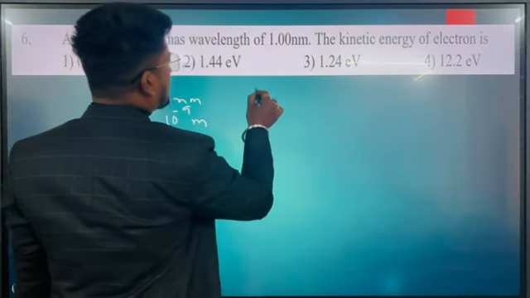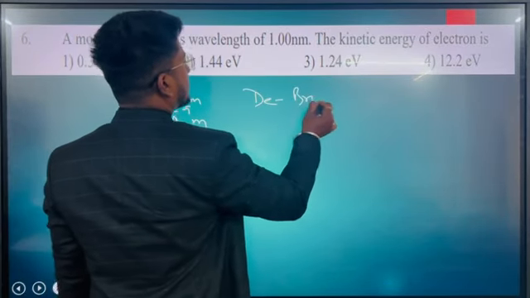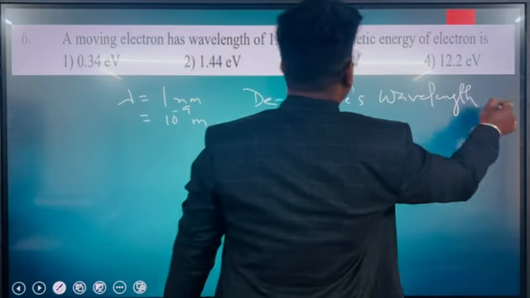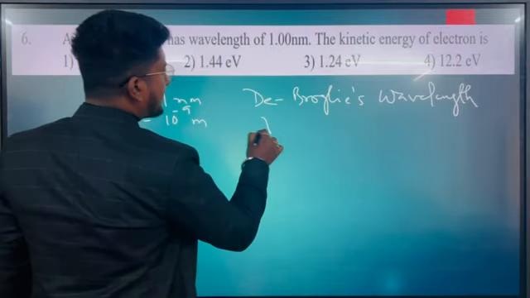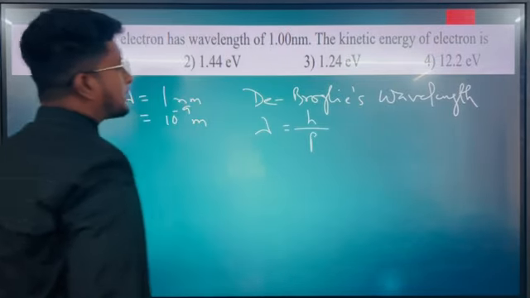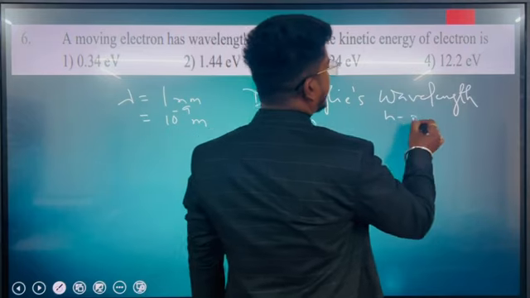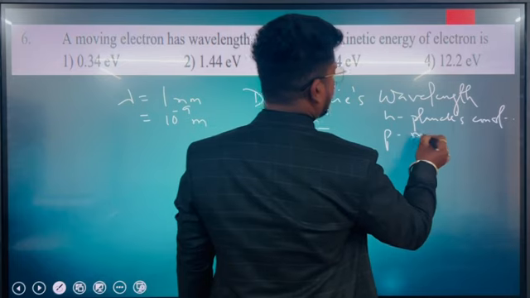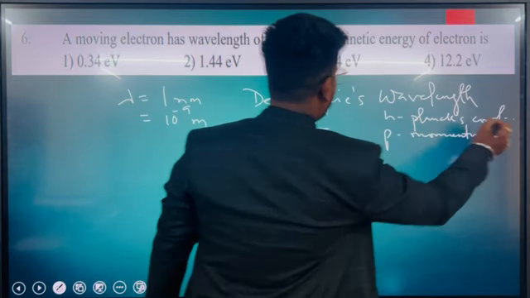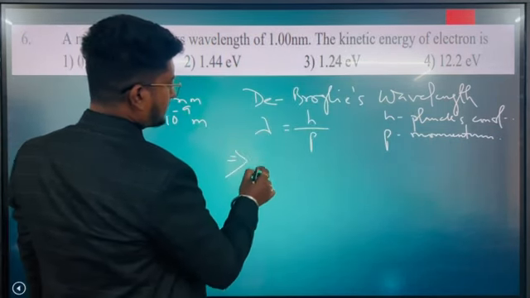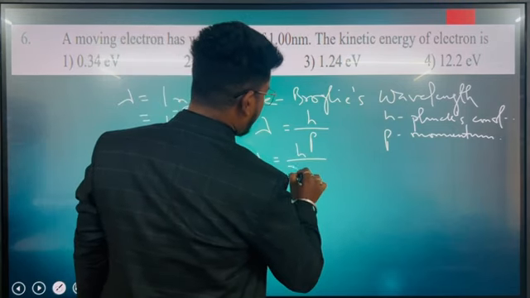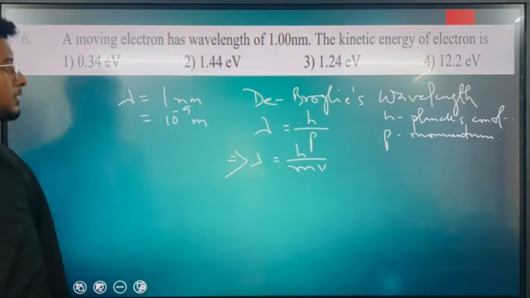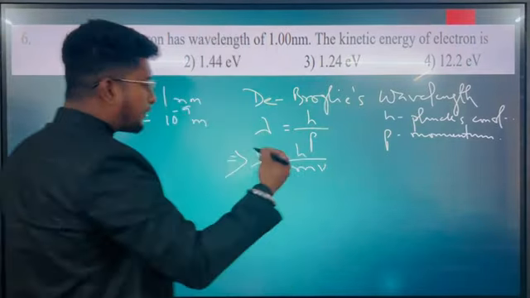So here we can use de Broglie's wavelength. We have lambda is equal to h by p. H is the Planck's constant, and p is momentum. So from here I can write it in this way: lambda is equal to h by mv, right? Since we need kinetic energy, we'll be modifying this equation a little bit.